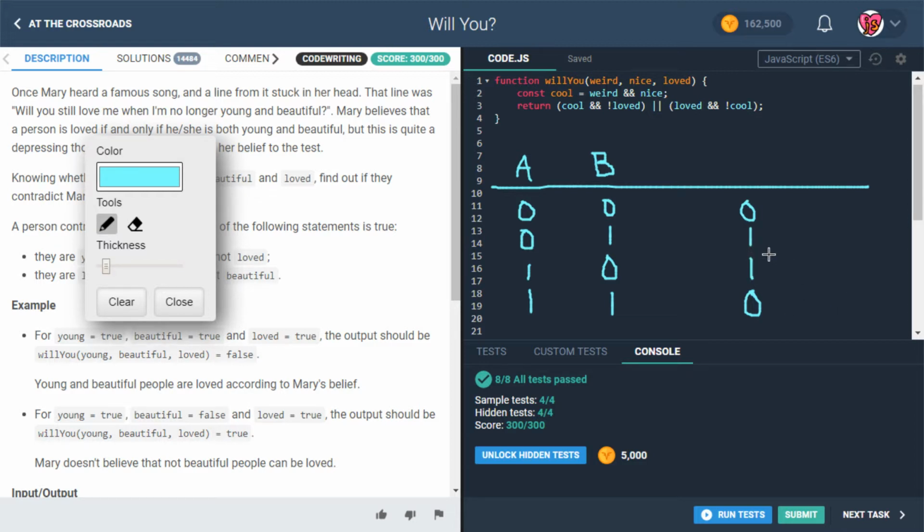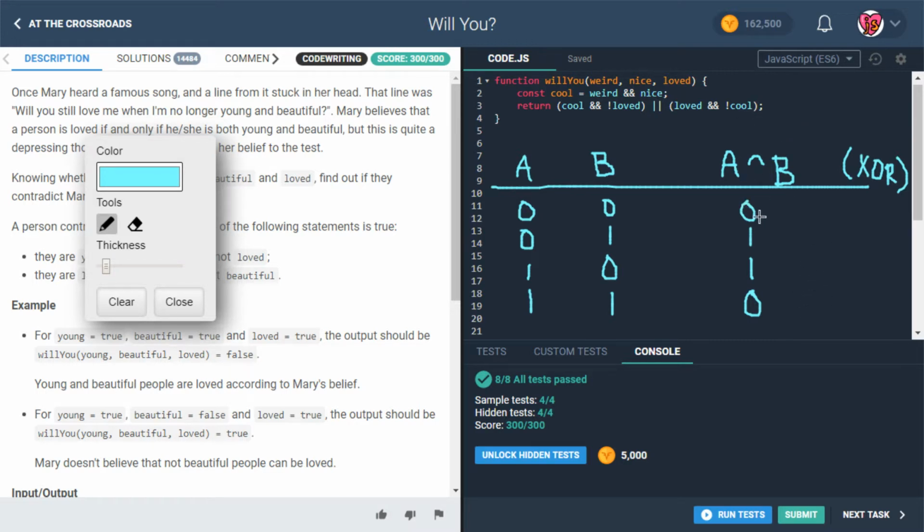So if you think about it, this is actually really similar to something we've seen before. I'm pretty sure just yesterday we were doing this. This is A XOR B, okay? XOR, exclusive OR. So either A or B, but not both. That's what we're saying. X for exclusive, XOR. Okay, so that's what we want.